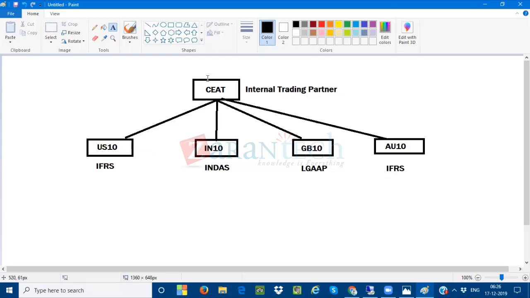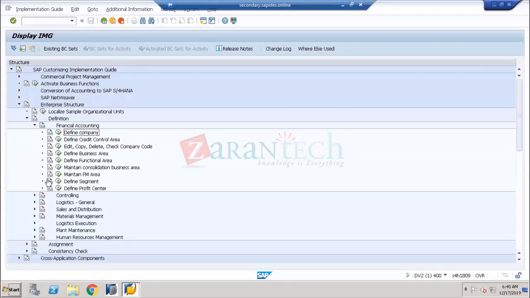So first you need to define the company. This company is very, very important for consolidation, because all these company codes are assigned to the company, so the final consolidation is going to happen at the company level. Very, very important. So this is what exactly I call the company.